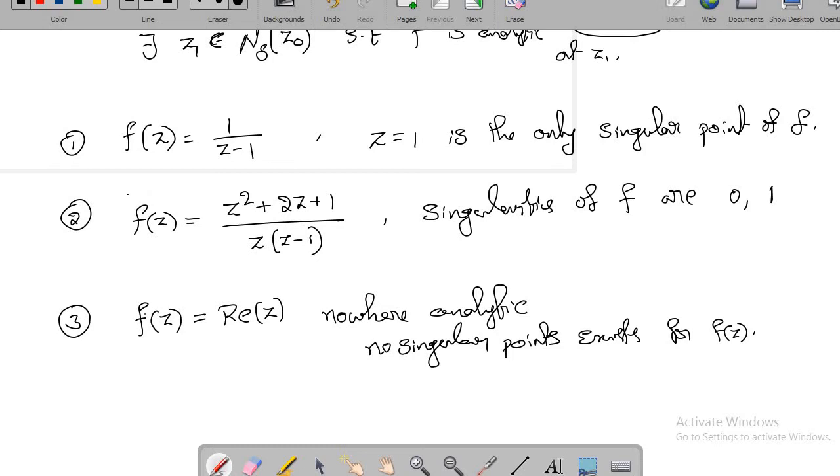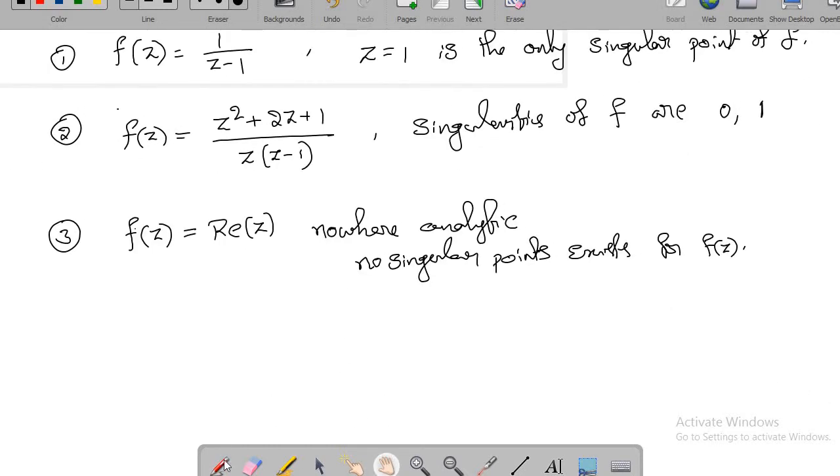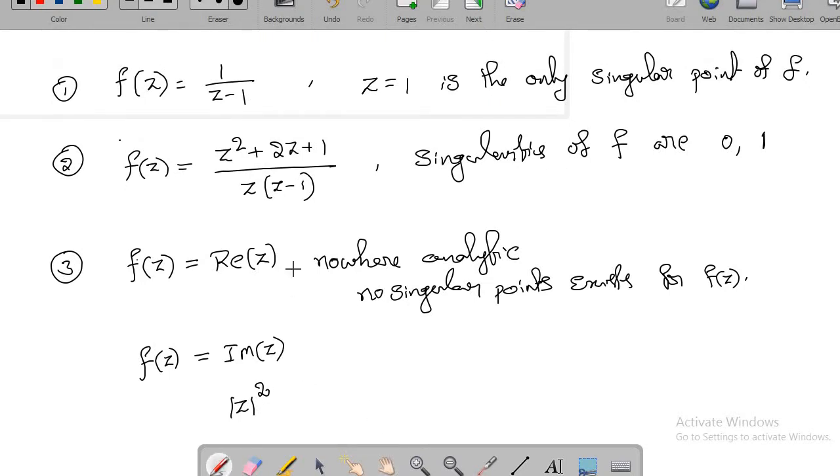It doesn't mean the function is fully analytic, so be careful with the definition. You have some other examples like f of z equal to imaginary part of z, which is nowhere analytic, and also mod z square, which is also nowhere analytic. All these functions come under this case.